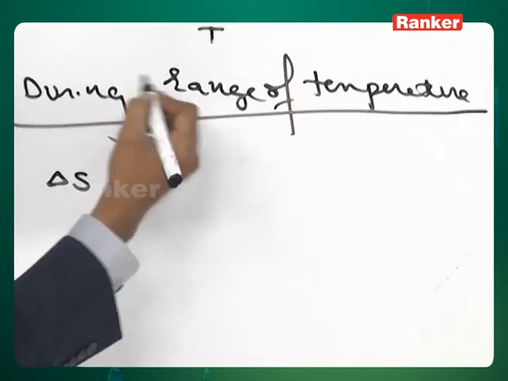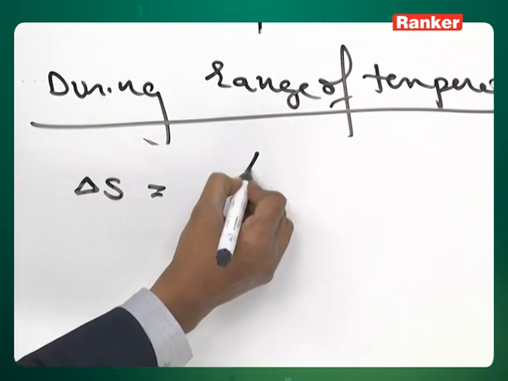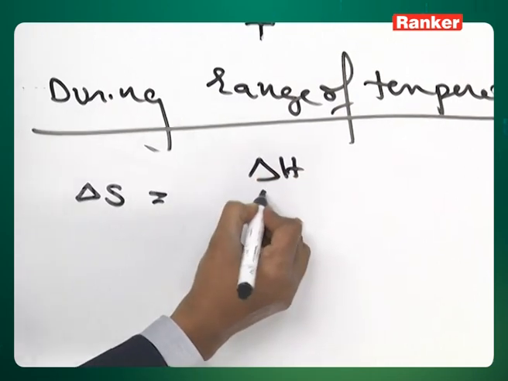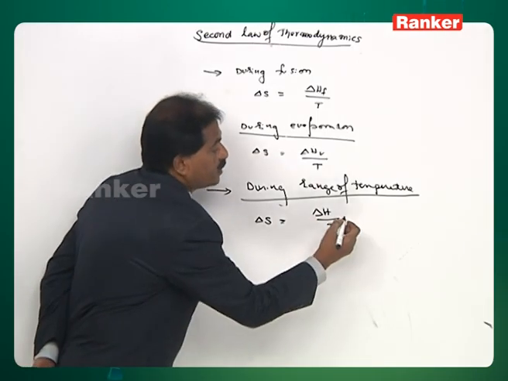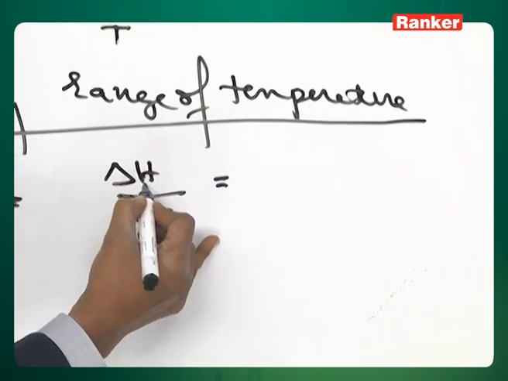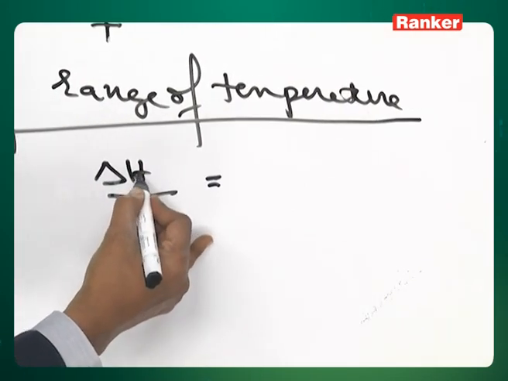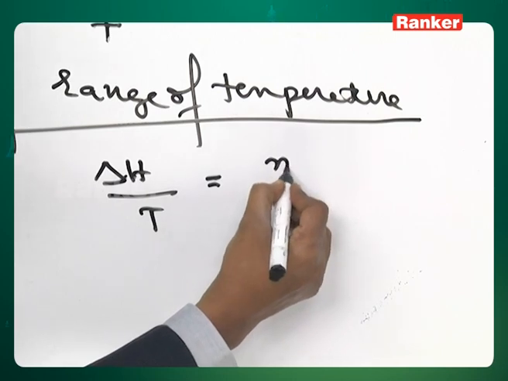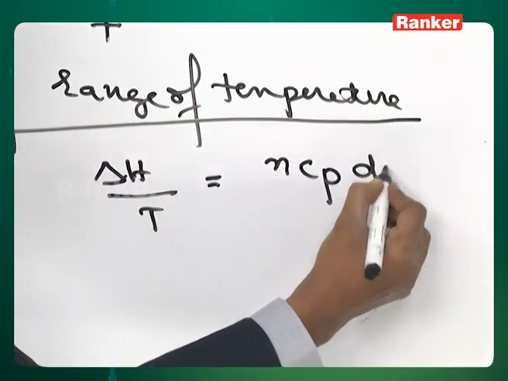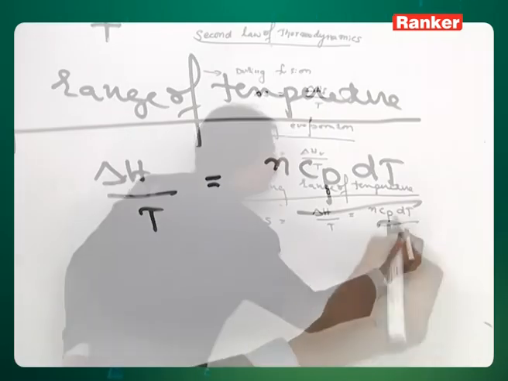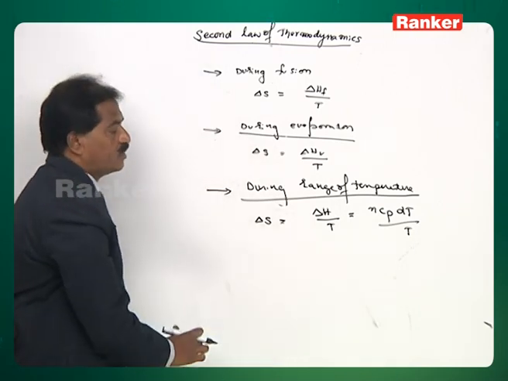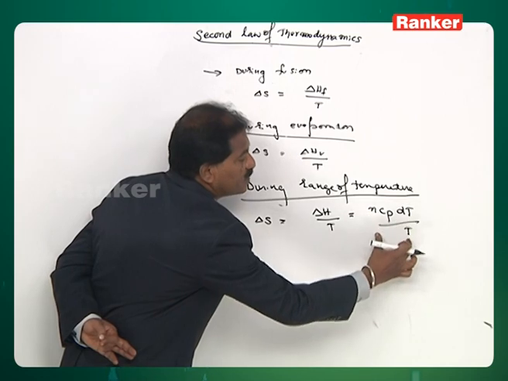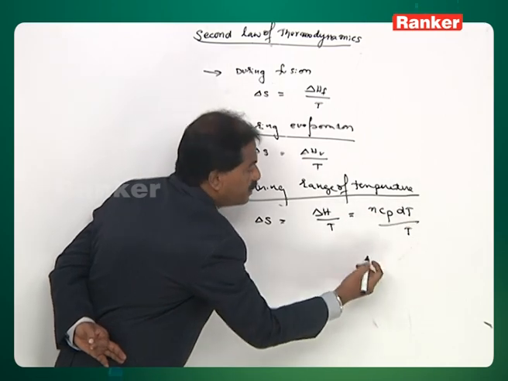Say this is the enthalpy change involved in that particular range of the temperature. Already in thermodynamics we have one expression for the enthalpy change. That expression is nCp dT by T. If you want the entropy change over a particular range of the temperature, integrate this expression over that given range of the temperature.